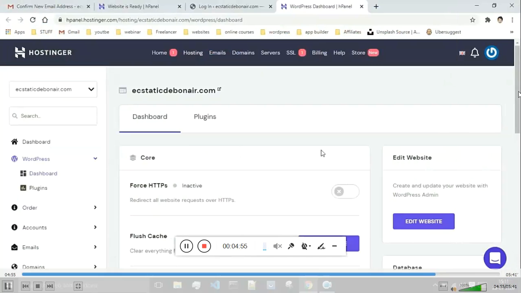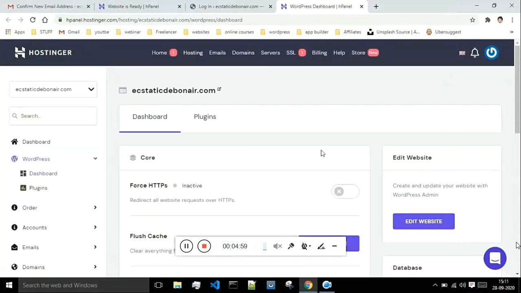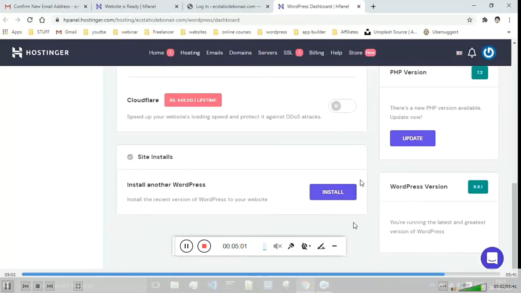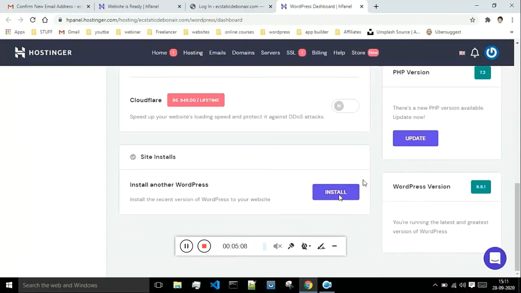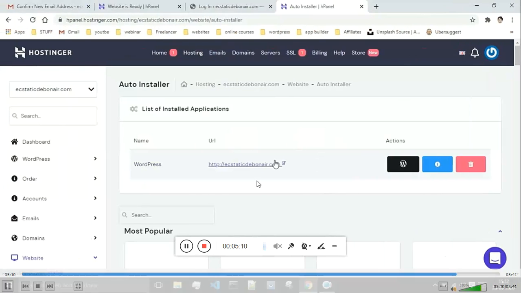Okay, so just scroll down below, just drag the slider down below, and at the end of the page you will see this option which is install another WordPress. Click on install.